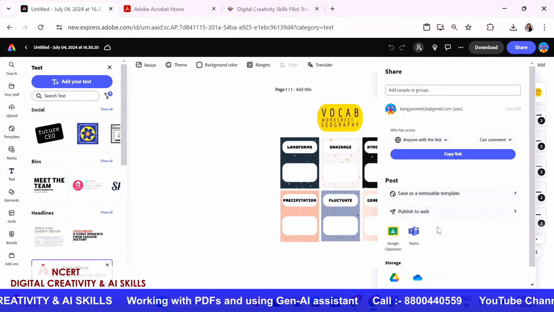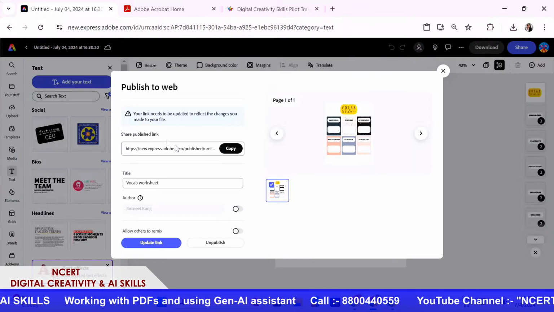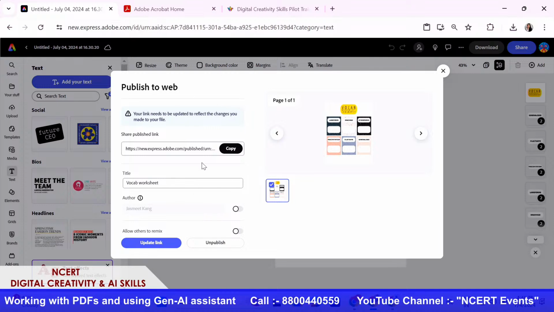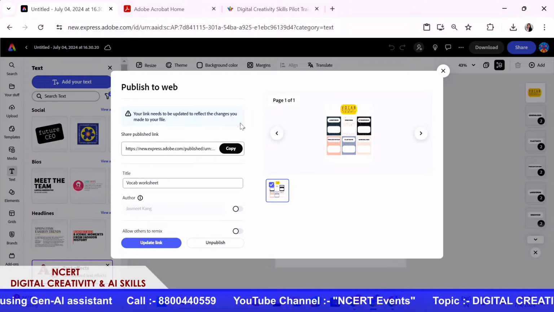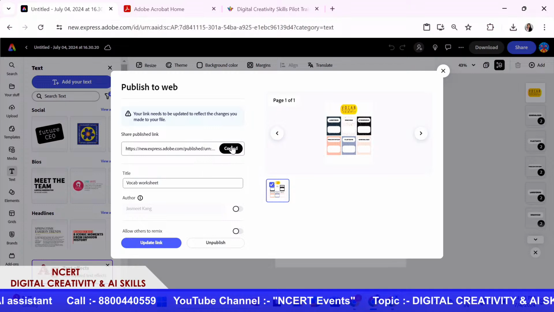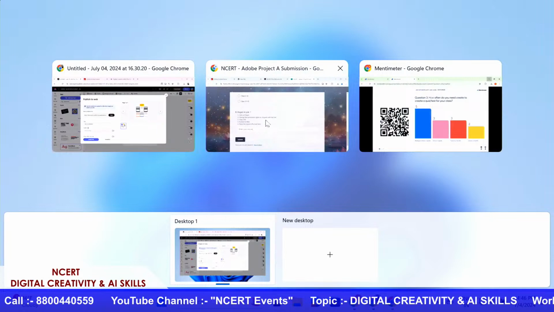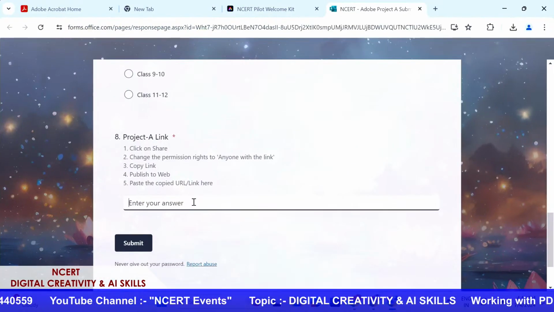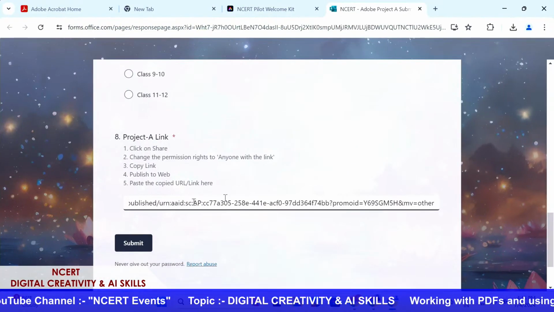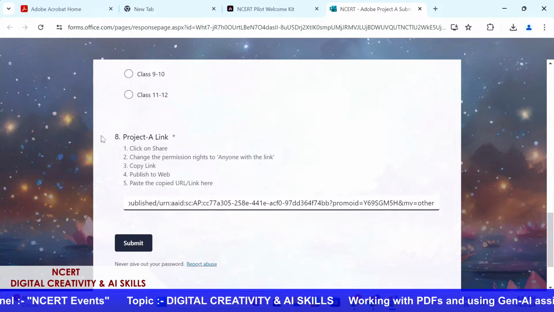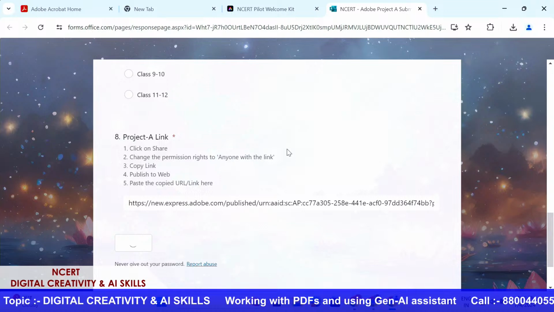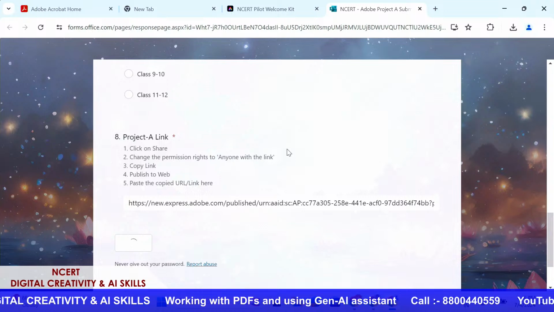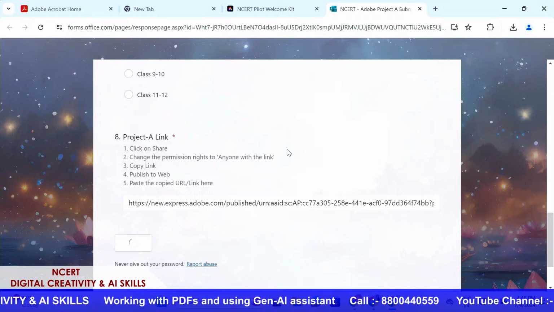Or I would publish to web, and then after publishing, I'm going to copy the link that generates, and you will be able to see that you can copy this very easily. Then you can go back to your Project A submission and just paste it here. Once you have done this, you can click on the submit button and your response would be submitted. Well, I guess I'm the first one to submit my creations, so we don't want that.